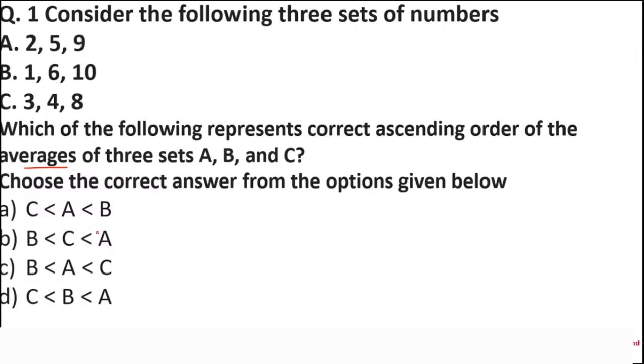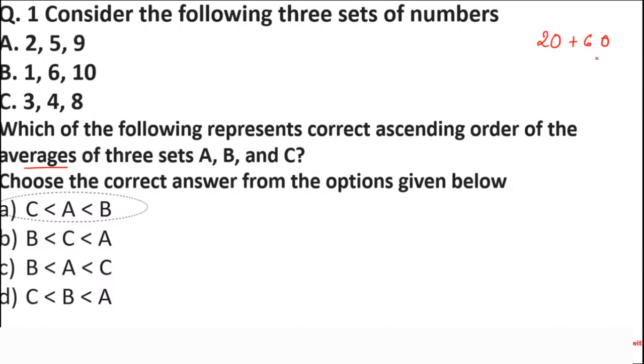Okay, so let me solve this question for you in very less time. The answer to this question, students, it's option A, and I'll tell you why A is the right answer. It's very simple. So, students, first of all, in this question, you were asked to find the average of the numbers. So, whenever you want to find the average of numbers, like if you have been given two numbers, like 20 and 60, so you have to find the average of these numbers. What you do is you add these numbers and divide by how many numbers you have added.